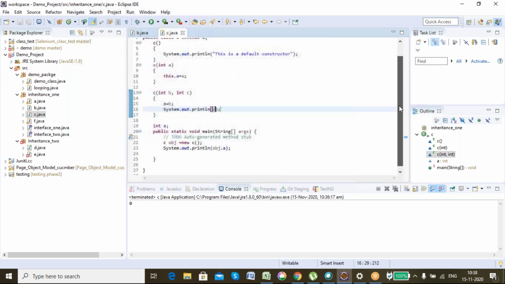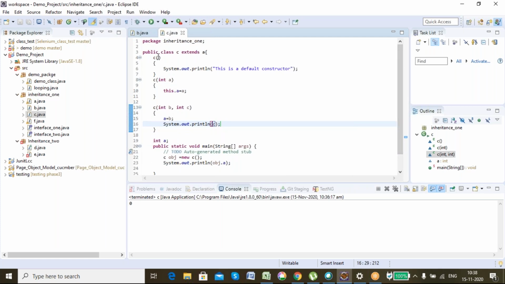Now see, what is the difference between a method and a constructor? The only difference between a method and a constructor is that you don't have a return type in a constructor. In a method you had a return type, void or int or string, any return type, but in a constructor you don't have a return type. The declaration of the constructor is only the class name and parentheses, and you give the body. Got my point?